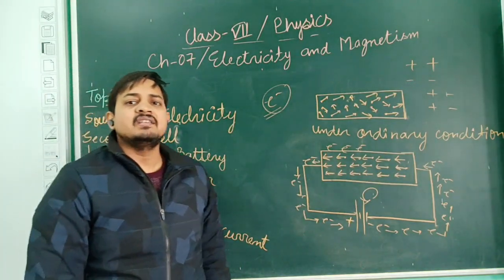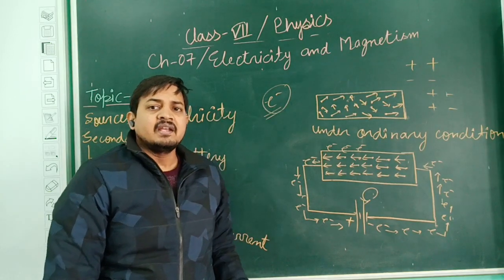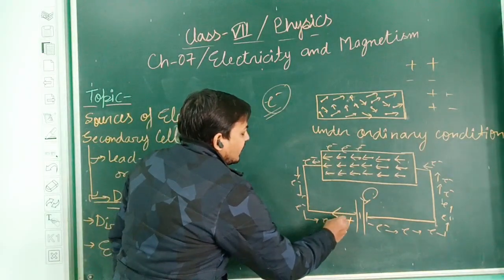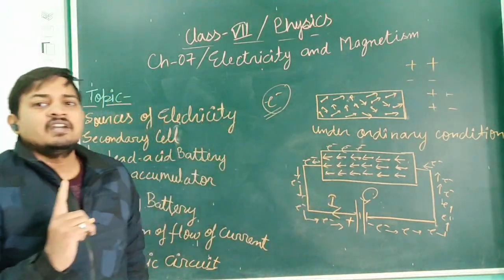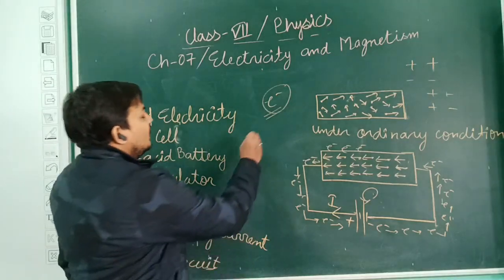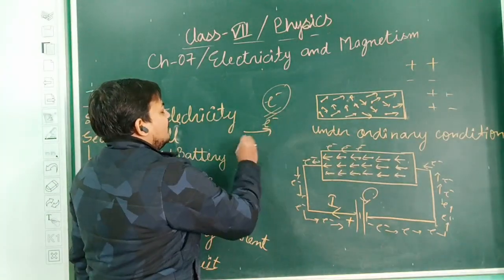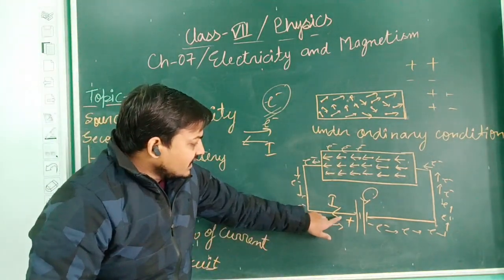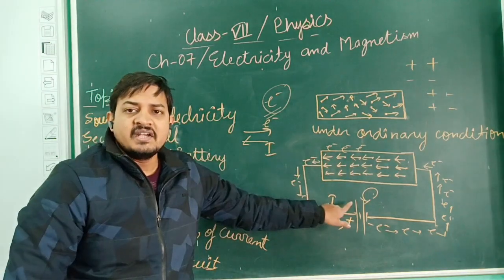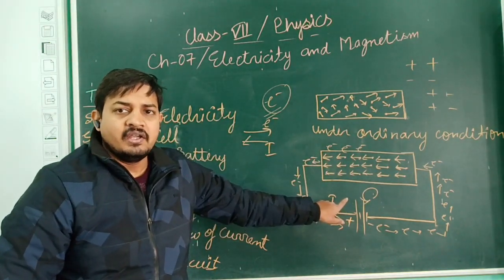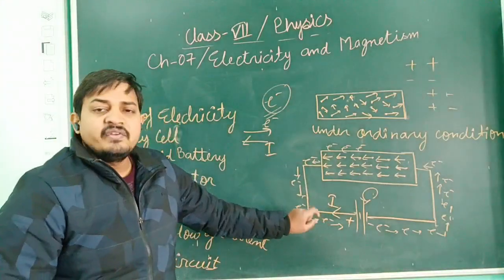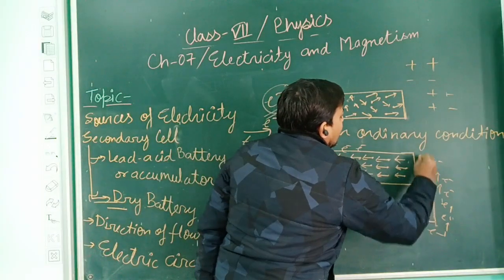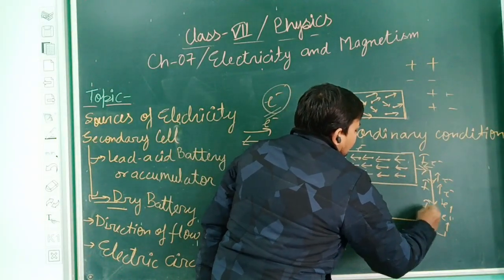What is the state of electrical current? This is a conventional statement that electrical current will always flow in the direction opposite to the movement of electrons. If electrons are moving from left to right, electrical current will move from right to left. Here, electrons are moving in the anti-clockwise direction, so the electrical current moves in the opposite direction, and it will move like this.